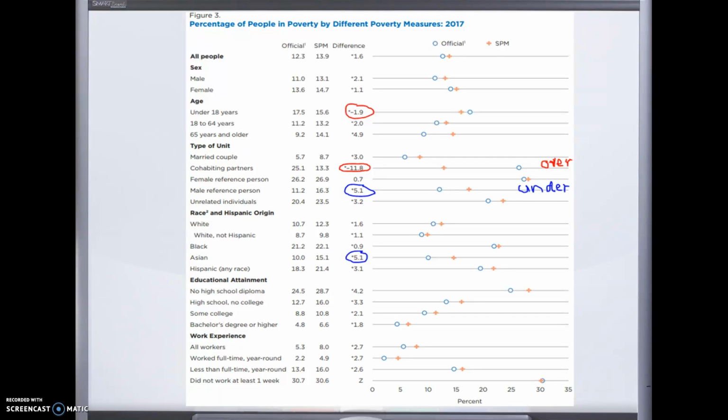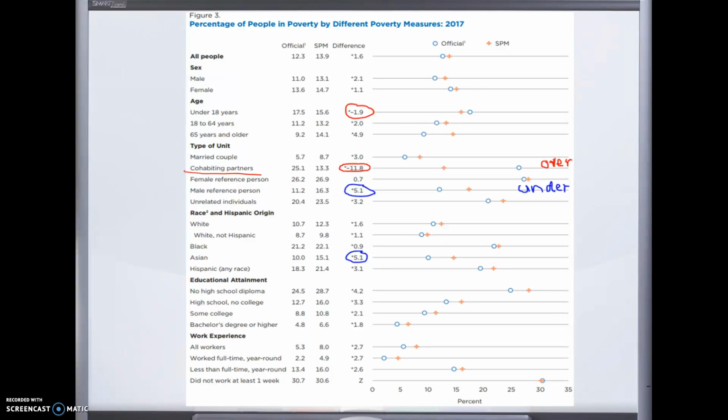In the case of household type cohabiting partners, so these are people who live together but they're not married, that may mean that they are unmarried partners, either same-sex or opposite-sex partners. It could be that there's some other unique cohabiting situation, but they have reported themselves as partners.